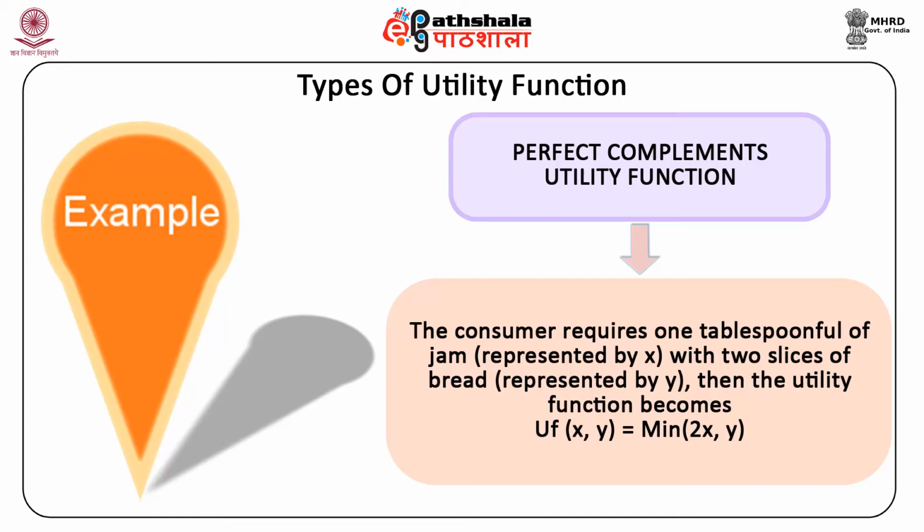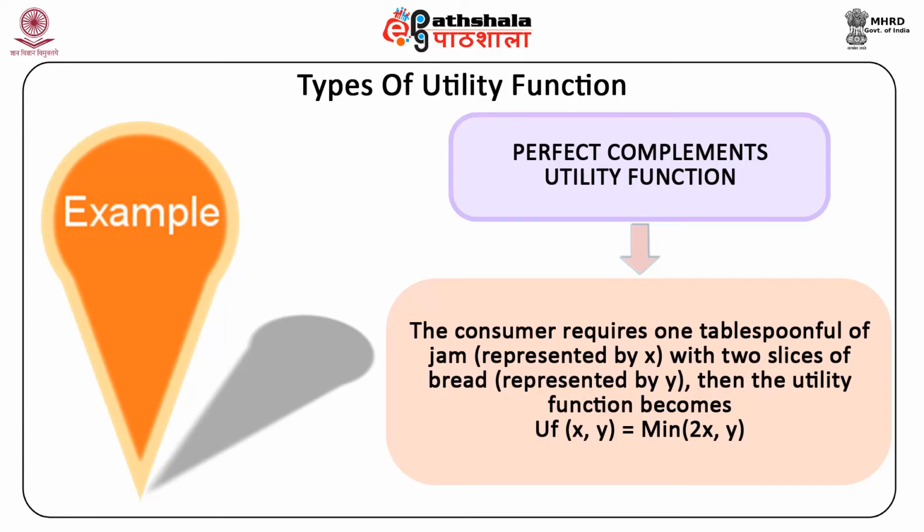Now, even if we increase the number of slices, but do not increase the quantity of jam, the utility attained remains the same at 2 units. The extra slice has no value without more jam because utility does not increase if only x is increased.